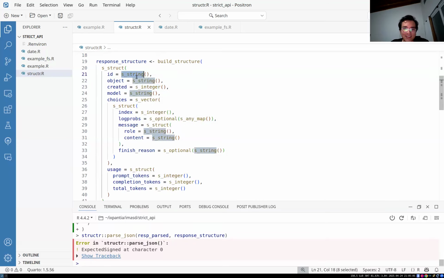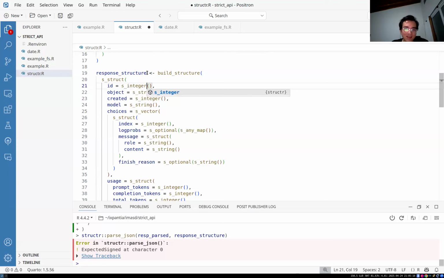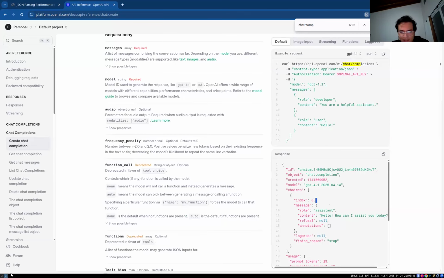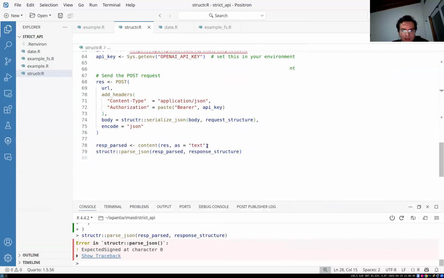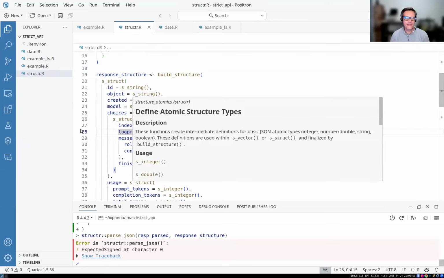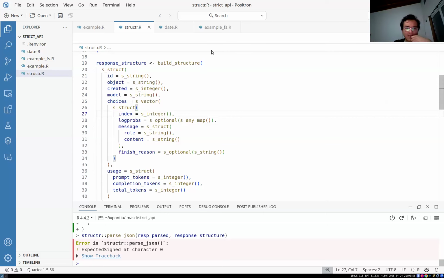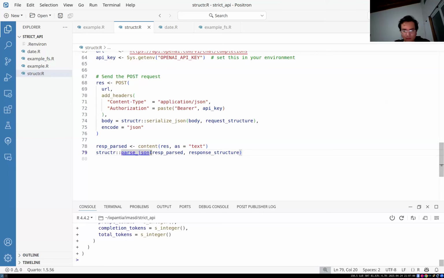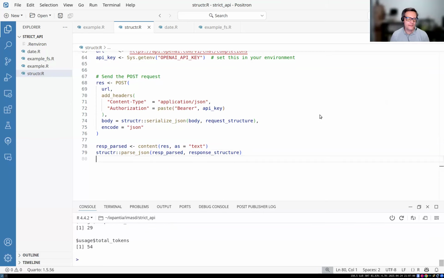Created? No, created is an integer. I am very sure ID is an integer. Oh, we can also take a look at the documentation. Yep. Let's go, OpenAI API spec. Here's the API reference. Right, so index is an integer. So index right here should be an integer. This should be fine from my side. There shouldn't be any issues with this. Oh, there you are. There we go.